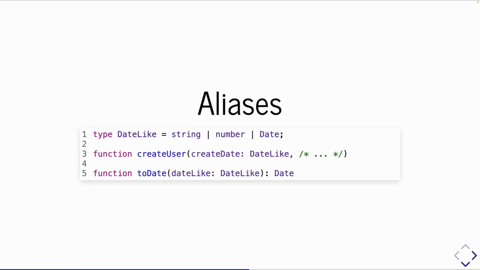So in development, we don't like to repeat ourselves, so I'm going to create an alias for these three things, for this union type that I made. And I'm going to use the type keyword to do that. I'm going to say type DateLike. I can't call it date because that's already taken by the actual date type. DateLike equals string or number or date.